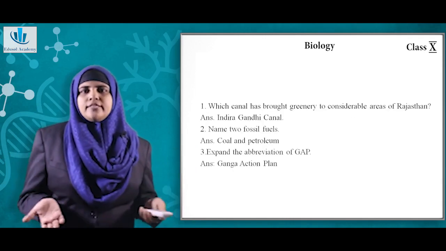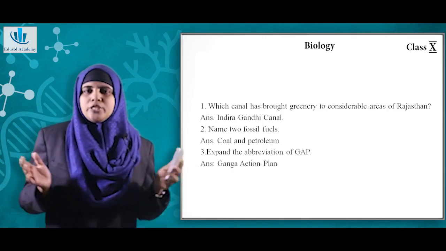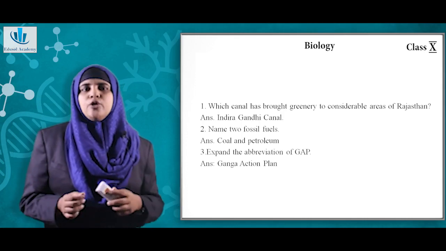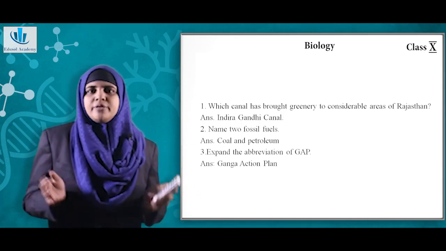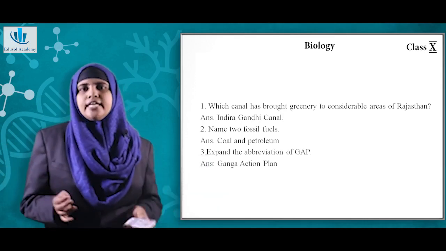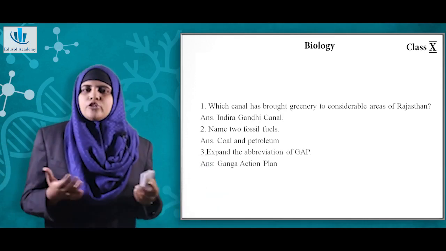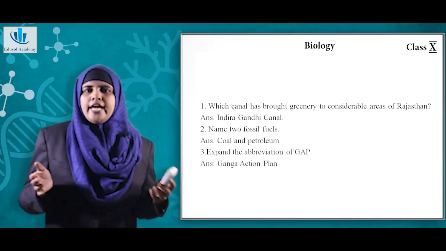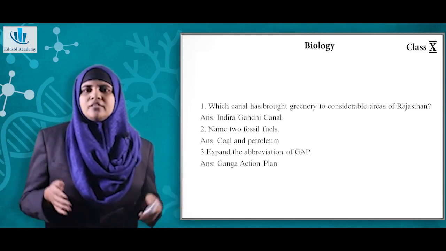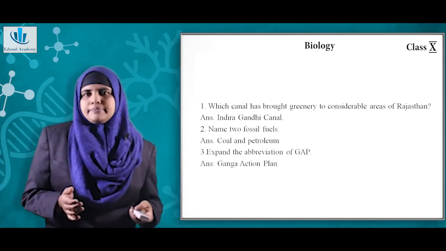Now we have the one-word questions. Which canal has brought greenery to considerable areas of Rajasthan? This is a straightforward question from the textbook. That is the Indira Gandhi Canal. Now, name two fossil fuels. The answer is coal and petroleum. Expand the abbreviation GAP. That is Ganga Action Plan.